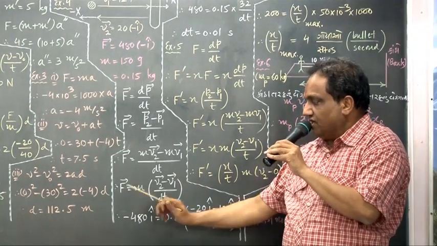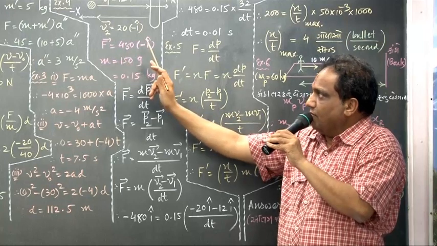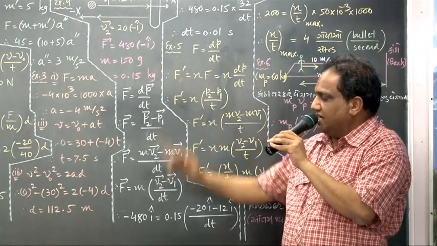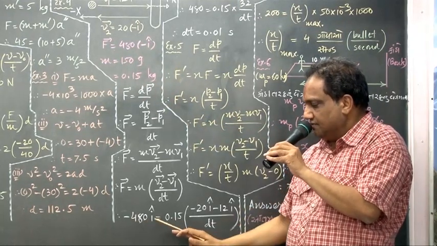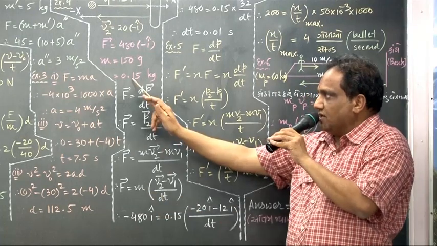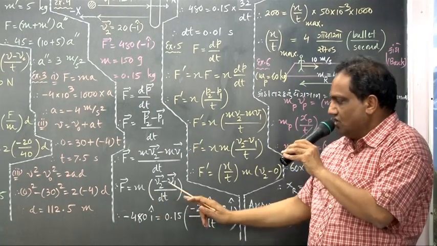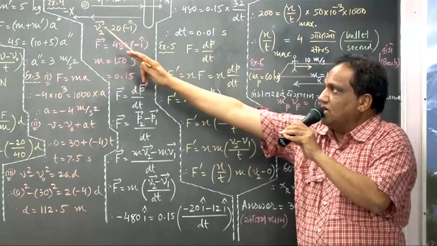Wait, what is vector F? Vector F is minus 480 i hat. Say everybody, minus 480 i hat. And m, come on, m is how much? 0.15 kilogram. What is vector v2? Vector v2 is how much?